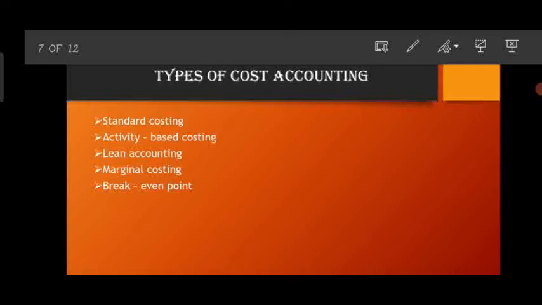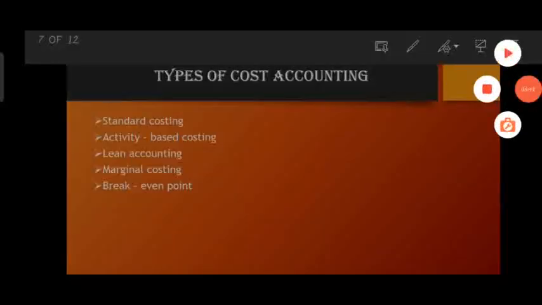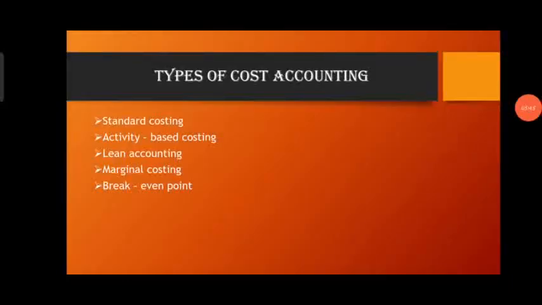Then lean costing. Lean costing is a management approach of financial measurement that makes cost visible in the organization. And marginal costing.